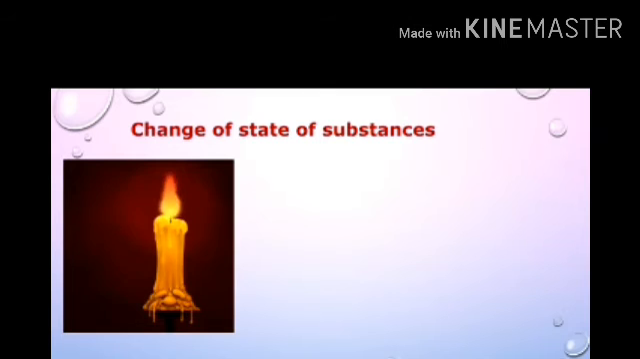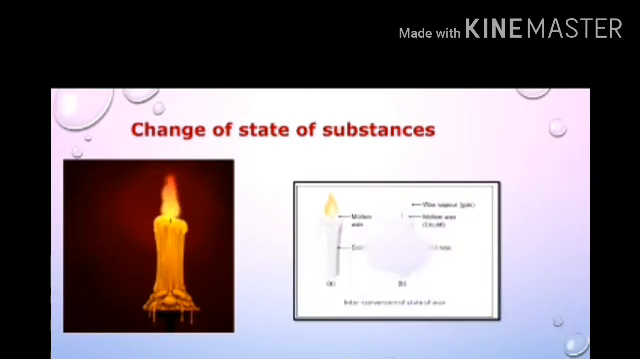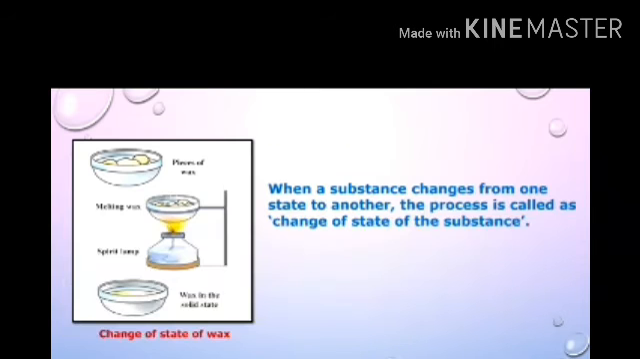Here a candle is there. Before burning, the candle is in the solid state. When we burn it, it forms a molten state. And again, if we give heat to that molten state, it forms wax vapor, that is the vapor state. Let us see one activity.